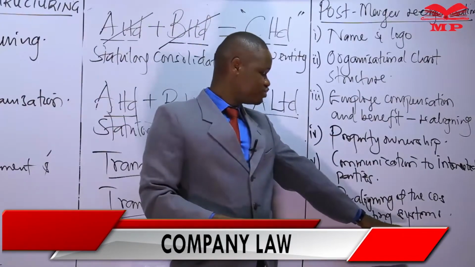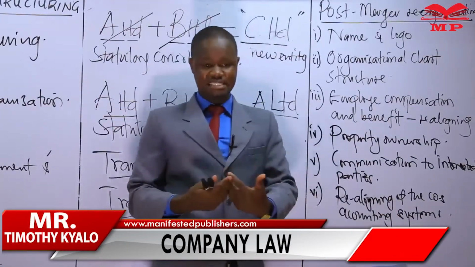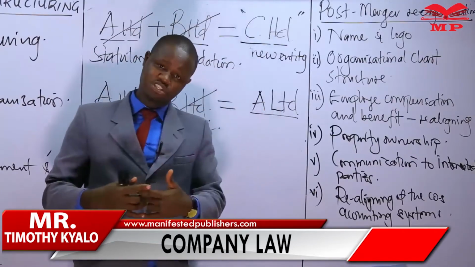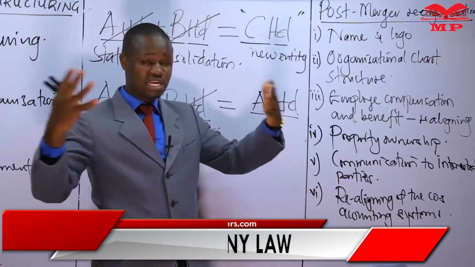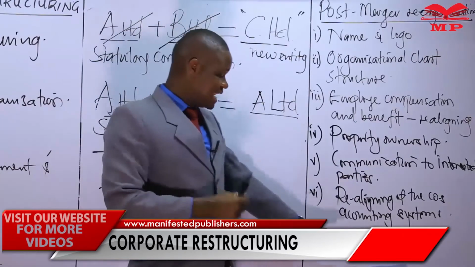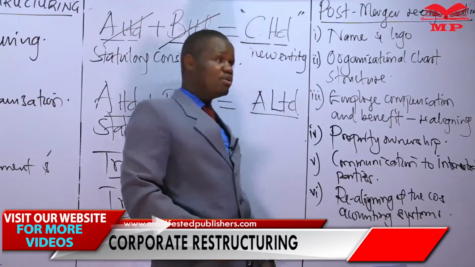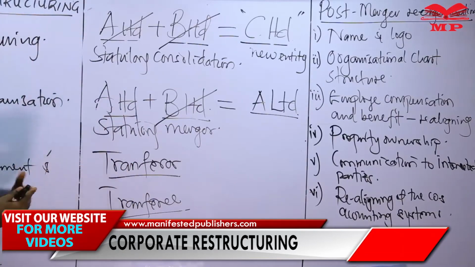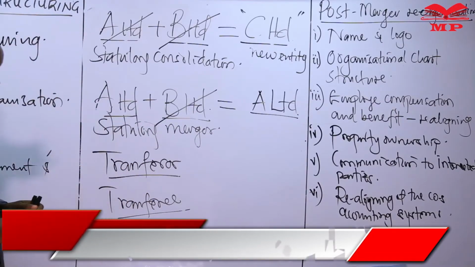This will also go to touch on other things such as the internal control systems that have to be realigned. With the two different organizations now coming together, they need to realign such things as their internal control systems that will now work for the new amalgamated or the new merged entity.